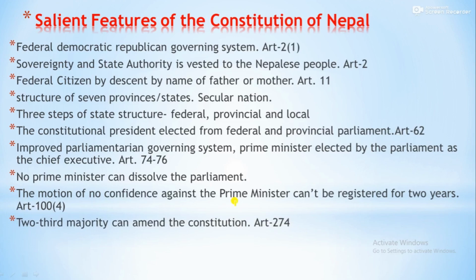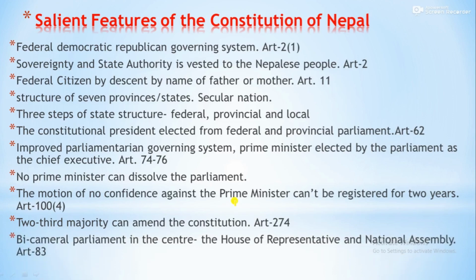A two-third majority can amend the constitution. If you see Article 274, a two-third majority, at least 67% of the legislature parliament, can amend the constitution. Amendments can edit the provisions of the constitution.